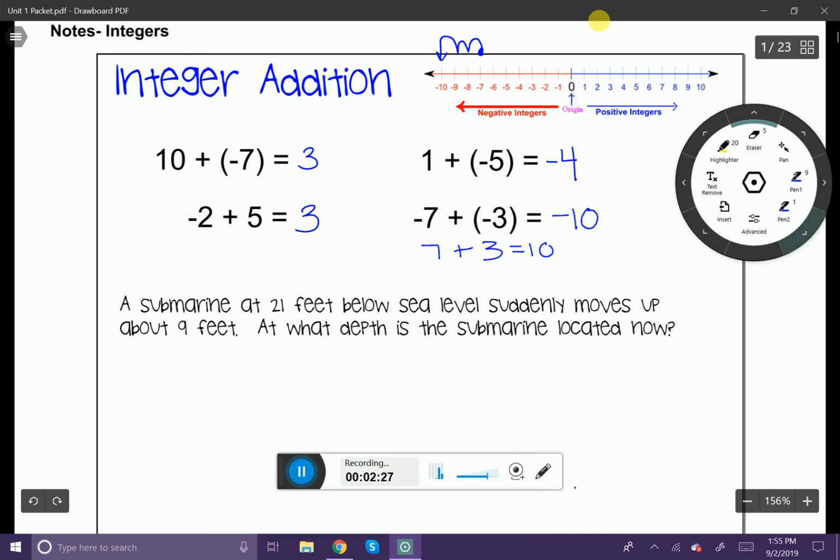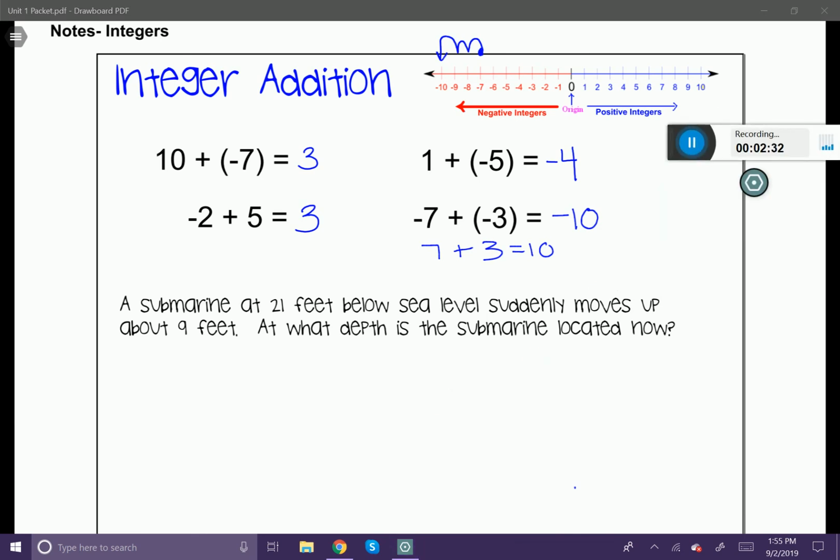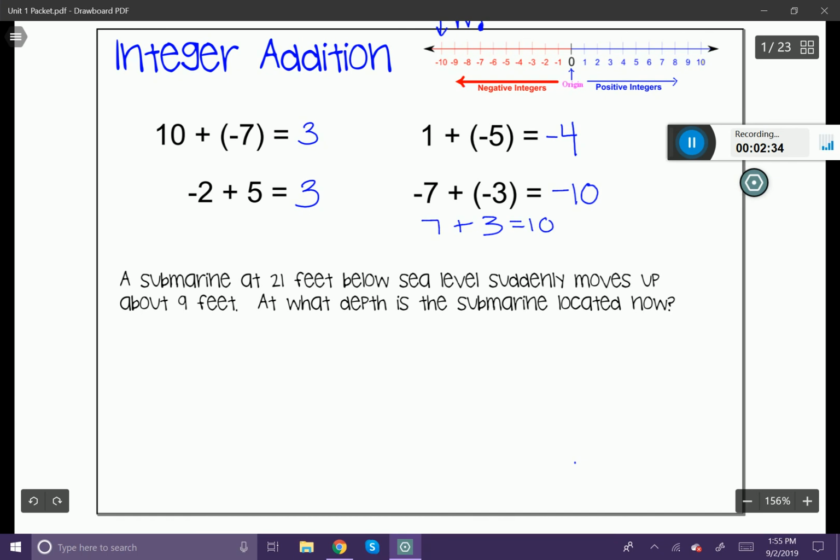All right, now let's go ahead and take a look at a word problem that uses integer operations with addition. It says a submarine at 21 feet below sea level suddenly moves up about 9 feet. At what depth is the submarine located now? So if you think about it, the submarine is going to begin at 21 feet below sea level. Below means under the water, so that means we're going to be at negative 21 feet.